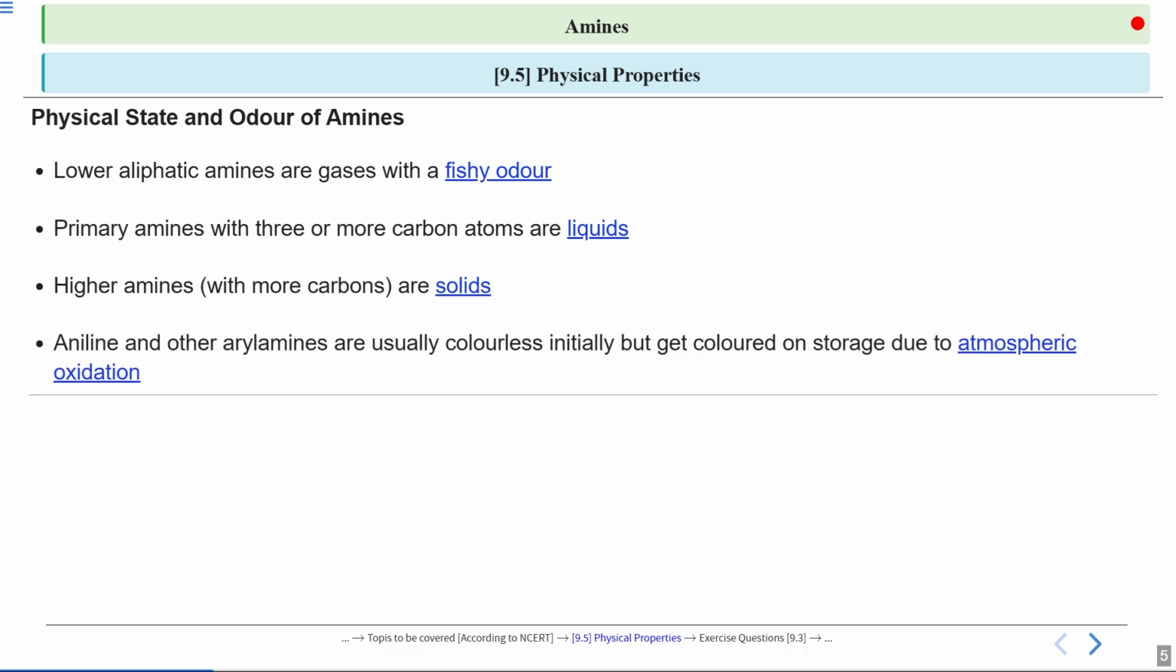Now if we talk about aniline and other aryl amines, these compounds are usually colorless when pure, but over time they can become colored due to atmospheric oxidation. This means that oxygen from the air reacts with the amine, causing chemical changes that produce colored compounds. Okay, you can think of it as a good example of how exposure to air can affect the properties of a substance.